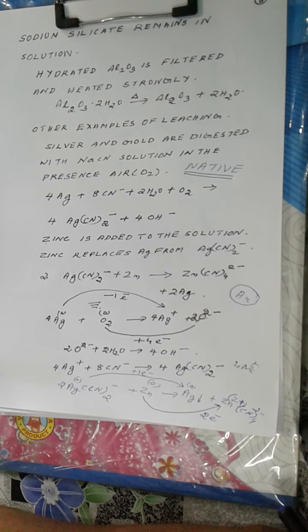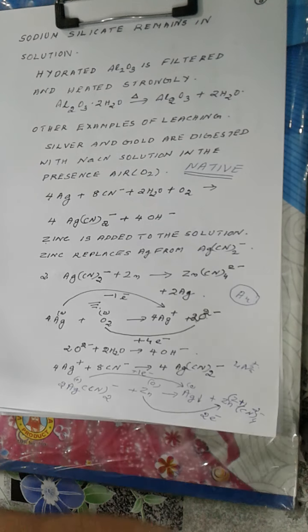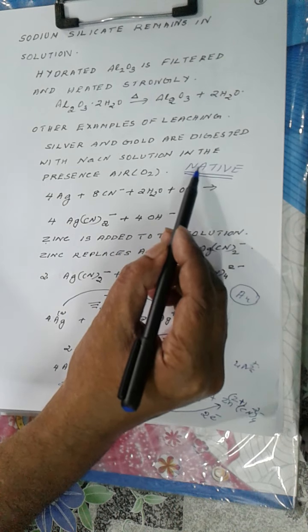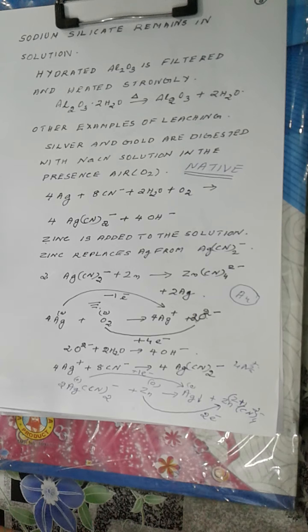One speciality of gold and silver is that they are least reactive, or we can say they are noble metals. So they are found as such in nature, or they are found native in nature. But again they will contain minerals of other metals and earthy impurities like sand and clay.